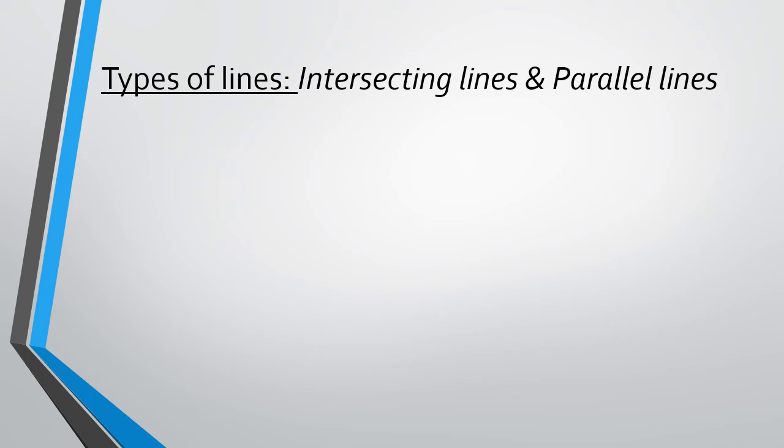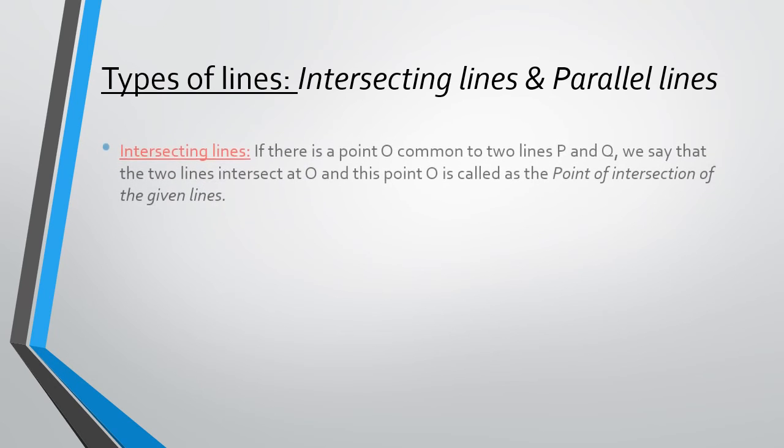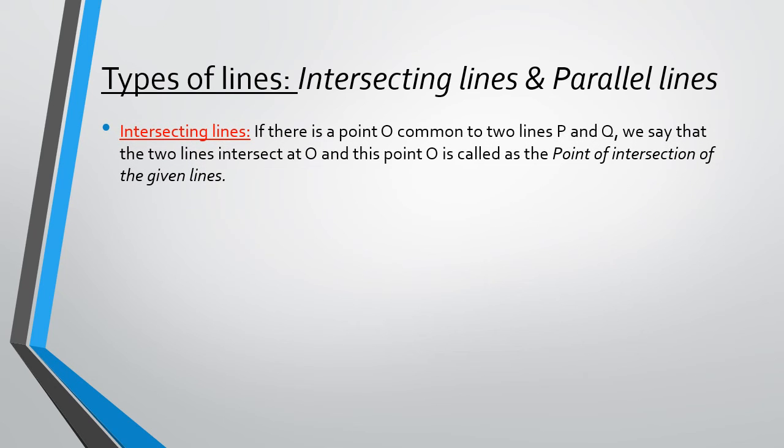Let's learn about the different types of lines, children. First, we are going to learn about intersecting lines. What are intersecting lines? If there is a point O, as mentioned in this figure, common to two lines P and Q, we say that the two lines intersect.